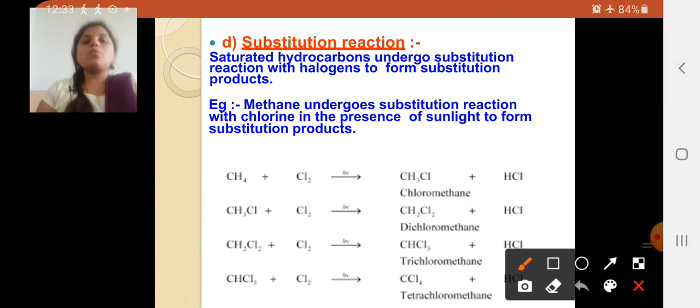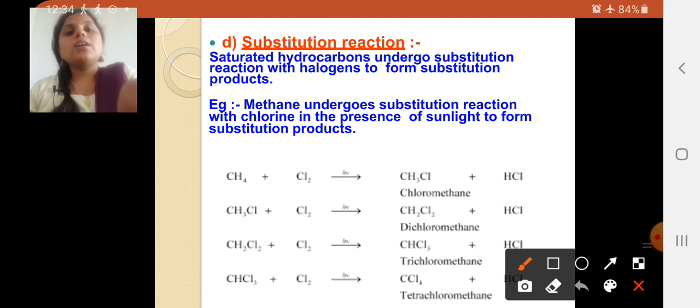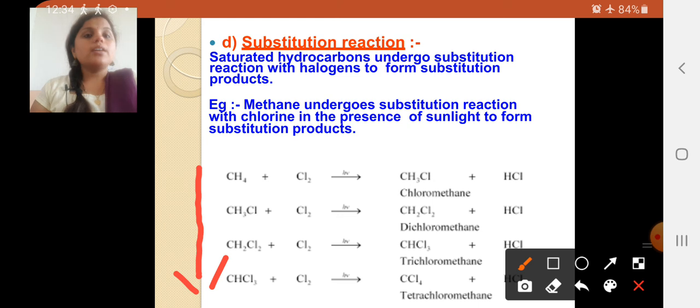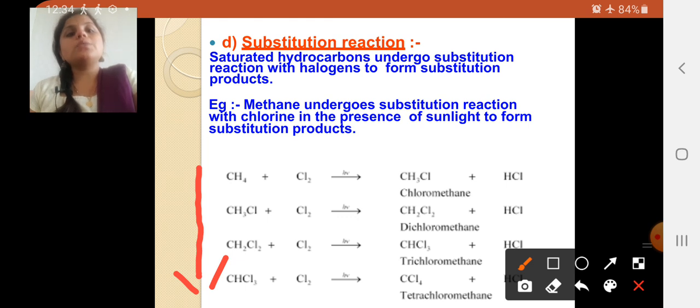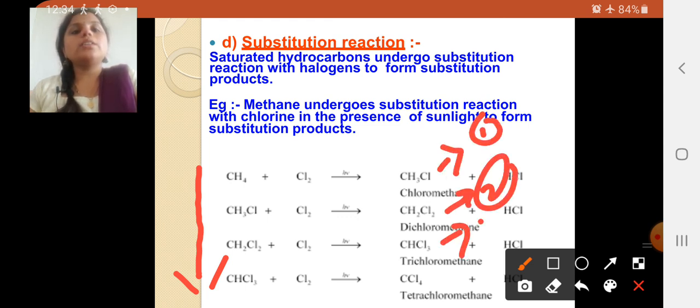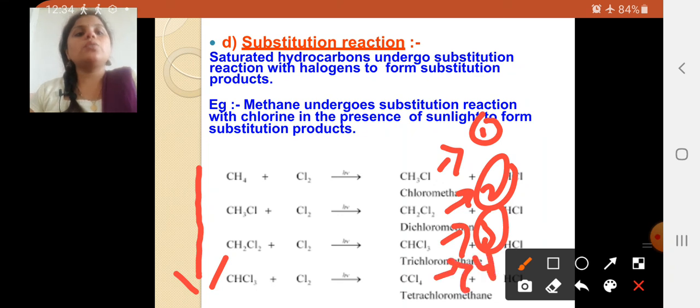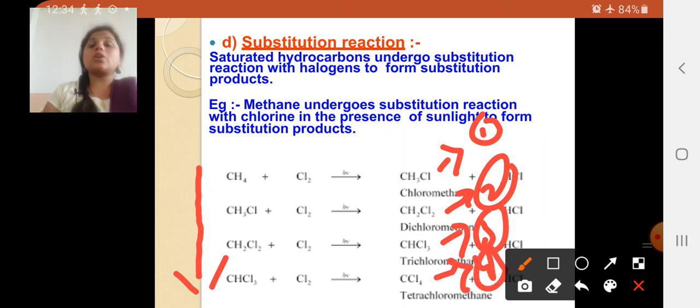So dear students, what is the main concept we are going to learn here? You can observe the decreasing of the hydrogen atoms, and here you can observe chlorines adding: here 1 chlorine, here 2 chlorine, here 3 chlorine, here totally 4 chlorine, and lastly we have found tetrachloromethane.